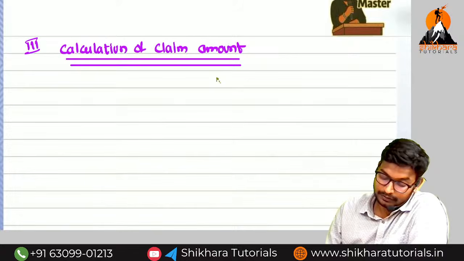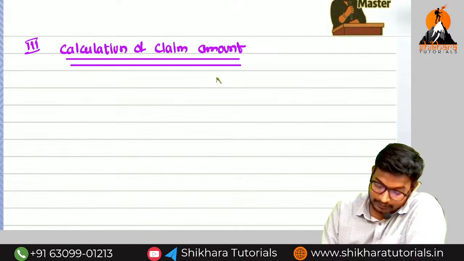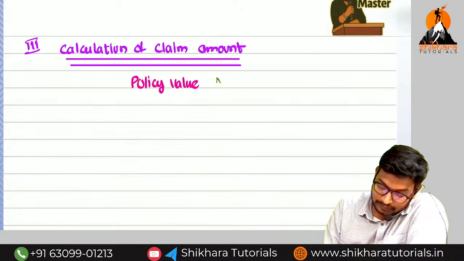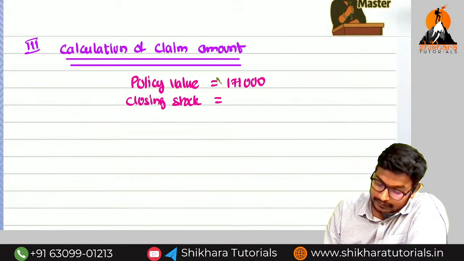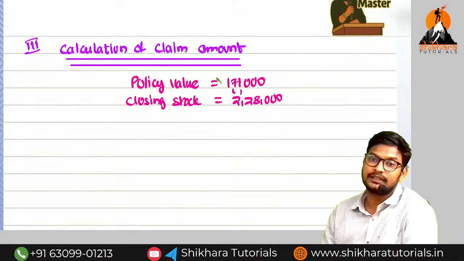Okay, amma. From which points do we need to consider, amma? What is the policy value? 1,71,000. What is the closing stock? 2,28,000. So whichever is higher, amma? Closing stock is the higher.